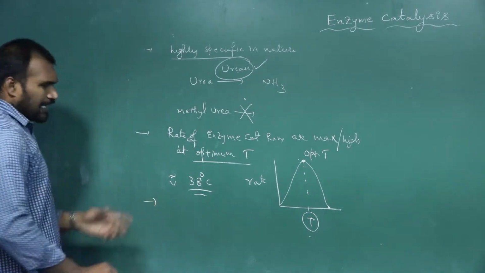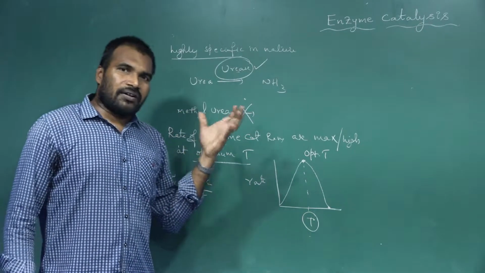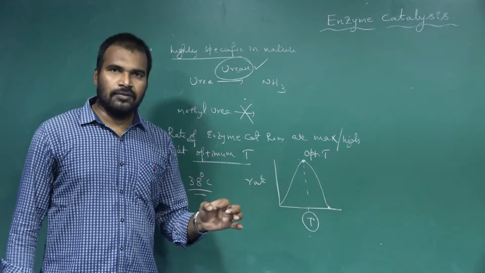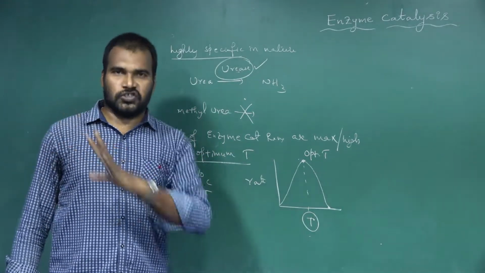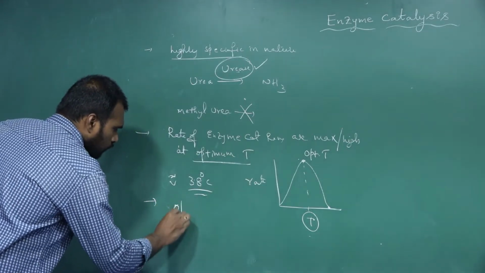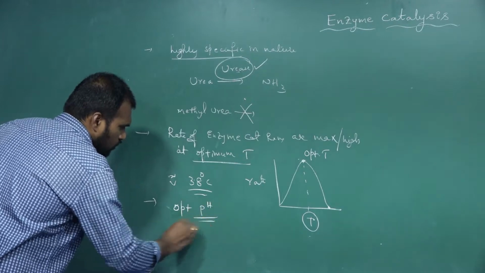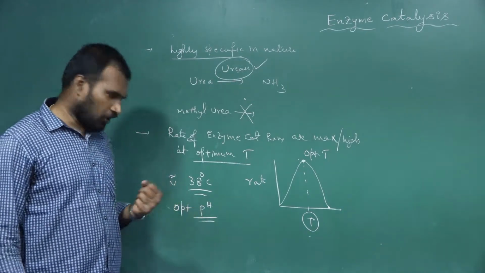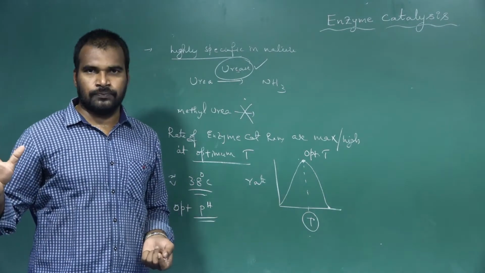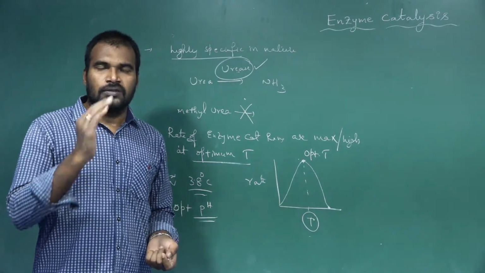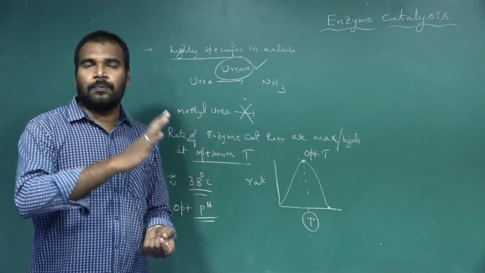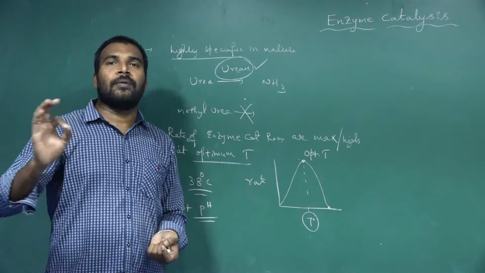Next one. Similarly, like temperature, the rate of enzyme catalyzed reactions is high at optimum pH. What is optimum pH? The pH at which the rate of enzyme catalytic reaction is high, we call it the optimum pH.